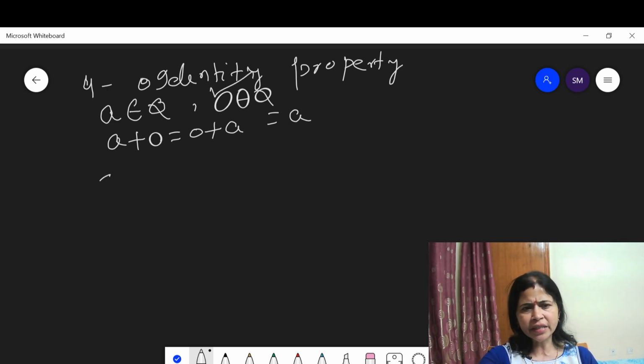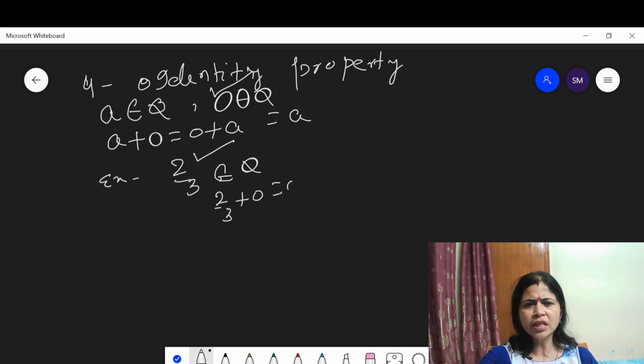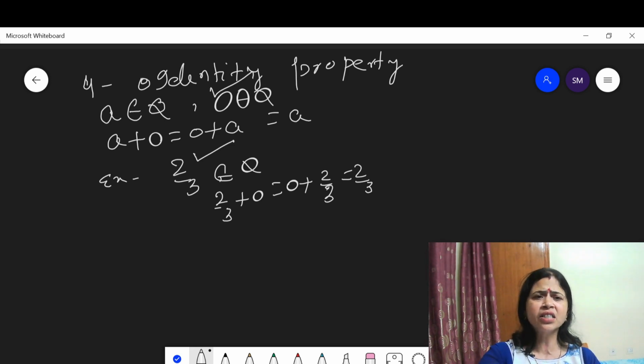Let us take an example. Suppose 2 upon 3 is a number which belongs to Q, a rational number. Then 2 upon 3 plus 0 is equal to 0 plus 2 upon 3, which is equal to 2 upon 3. This means addition satisfies the identity property, or existence of identity, in the rational numbers.